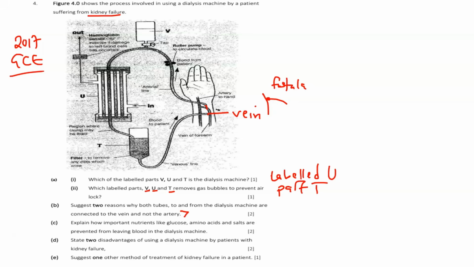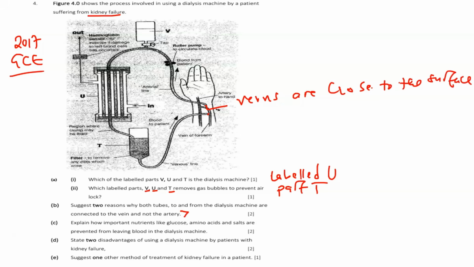Now, what is the reason why it is connected to the vein and not to the artery? We can say because veins are often more superficial and closer to the surface. Let me say veins are close to the surface, okay, so they are easy to find. The veins are close to the surface, and that is the reason why it is connected here. Veins are close to the surface than what? Than arteries. Arteries are found deep in the skin.